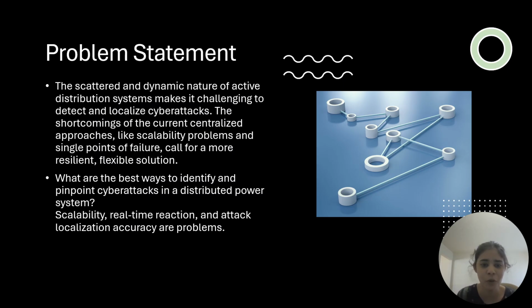Coming to the next point, problem statement. The scattered and dynamic nature of active distribution systems makes it challenging in the real world to detect and localize cyber attacks. The shortcomings of the current centralized approaches, like scalability problems and single points of failure, call for more resilient, flexible solutions. What are the best ways to pinpoint cyber attacks in a distributed power system? Scalability, real-time reaction, and attack localization accuracy are the problems.